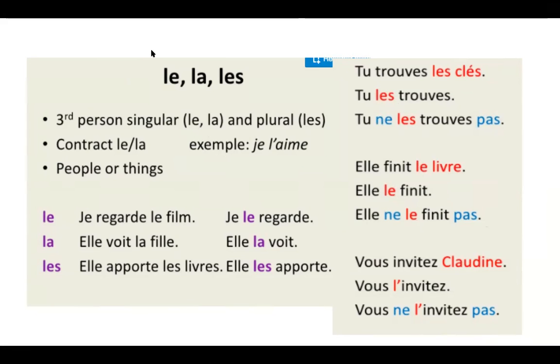Vous invitez Claudine, vous l'invitez, vous ne l'invitez pas. So notice that here, when it's a vowel and the I, l'invitez, it's just L apostrophe. Okay, vous l'invitez, and that refers to who? It refers to Claudine. So if you were doing something like looking at Claudine, the vowel wouldn't be there. If we say, je regarde Claudine, je la regarde. The L apostrophe and the la are the same. They are both direct objects referring to Claudine.